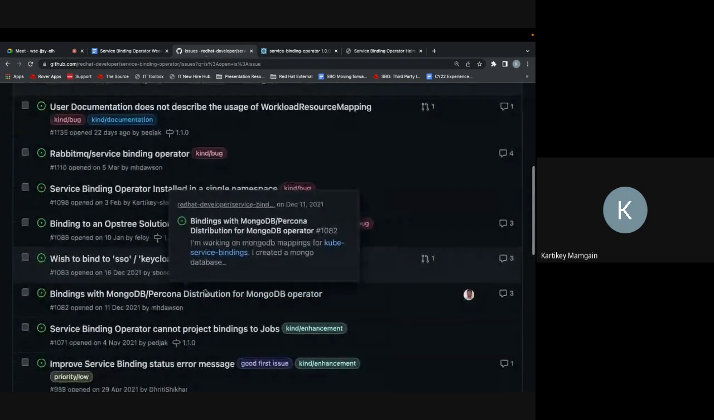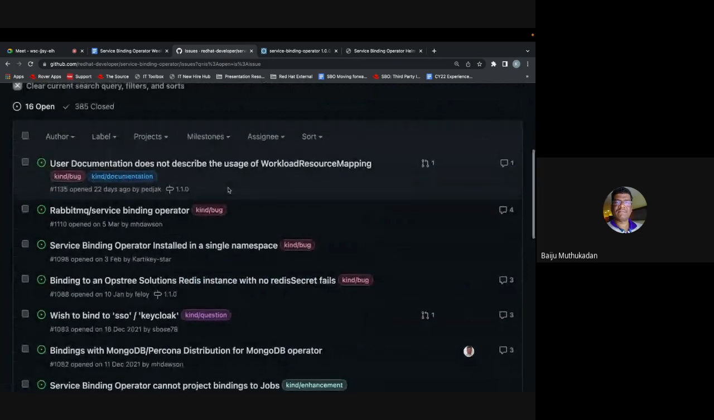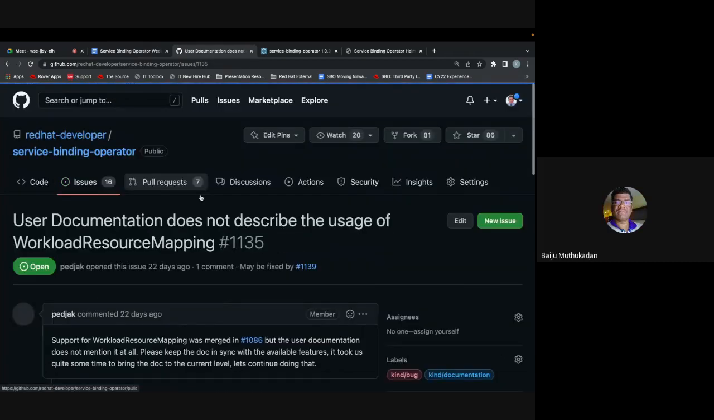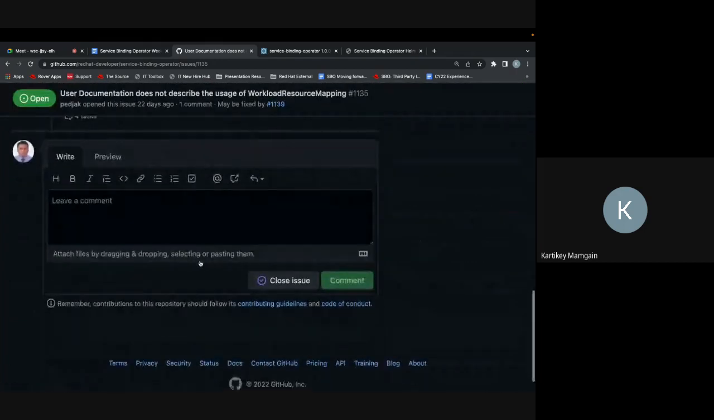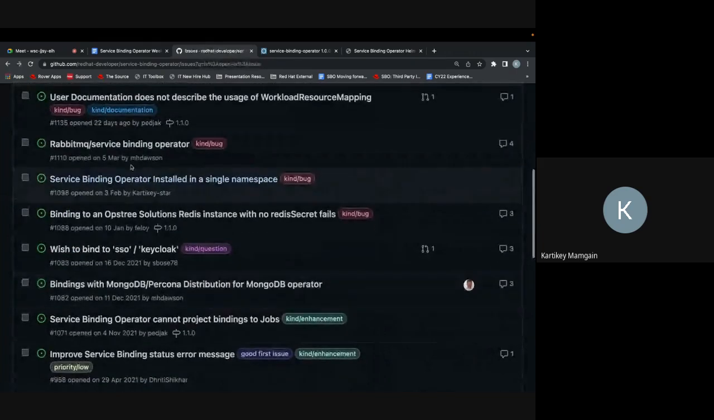As for the issues, let's start with the latest ones. Any new issues? I don't see any new issues getting opened up, but there is one which says the user documentation does not describe the usage of workload resource mapping. I think that is being worked on. Yes, it is currently getting worked on. This one is fine.